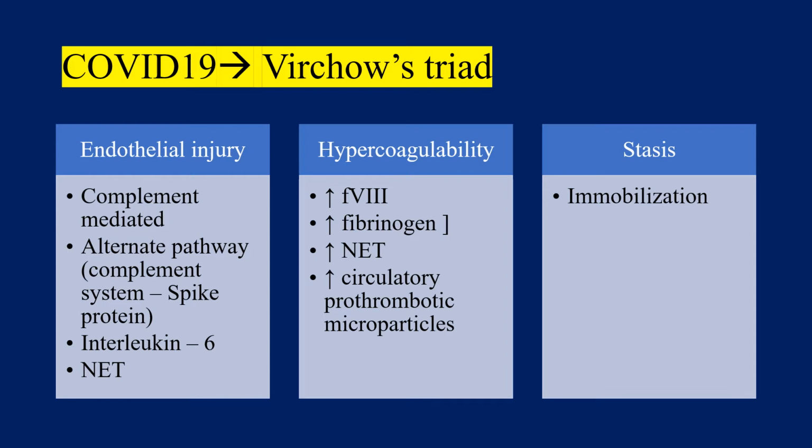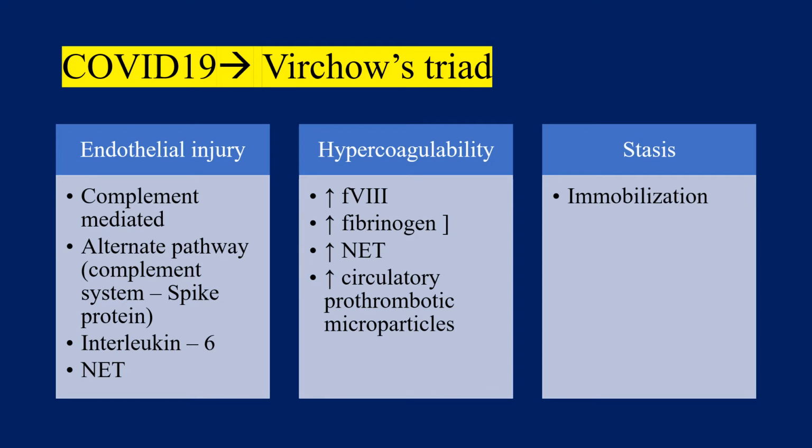Where does this interleukin come from? In COVID-19, there is a systemic inflammatory state because of the cytokine storm, and this causes activation of helper T cells, leading to the formation of interleukin 6 and GM-CSF. This GM-CSF in turn potentiates the production of more pro-inflammatory cytokines such as interleukin 1, TNF alpha, and interleukin 6. This interleukin 6 can cause endothelial injury. Some authors have said that the virus can directly cause endothelial injury.